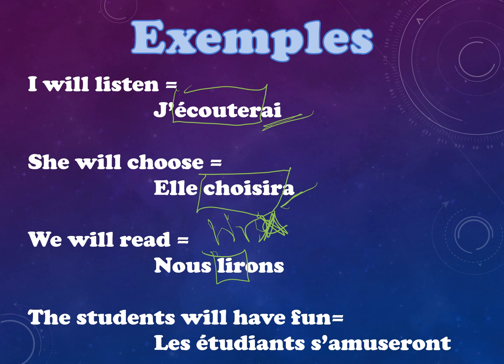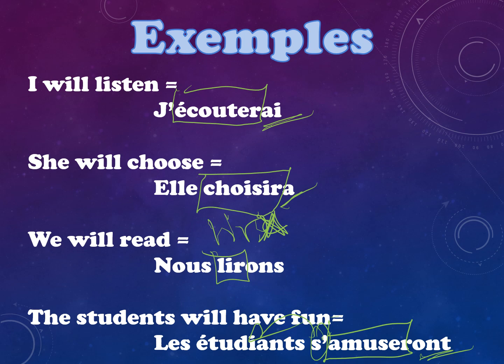The students will have fun. Les étudiants s'amuseront. Again, s'amuser, remember that this se is always going to match your subject. So if I were doing je, it would be me, and tu would be te, but les étudiants is se. And then I take amuser, the entire thing. I don't take anything off, and I add the ils ending. So it is les étudiants s'amuseront.